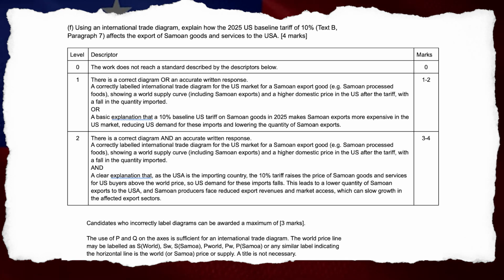Or, a basic explanation that a 10% baseline U.S. tariff on Samoan goods in 2025 makes Samoan exports more expensive in the U.S. market, reducing U.S. demand for these imports and lowering the quantity of Samoan exports. 1 to 2 marks. Level 2. A correctly labeled international trade diagram for the U.S. market for a Samoan export good, for example, Samoan processed foods, showing a world supply curve, including Samoan exports, and a higher domestic price in the U.S. after the tariff, with a fall in the quantity imported.